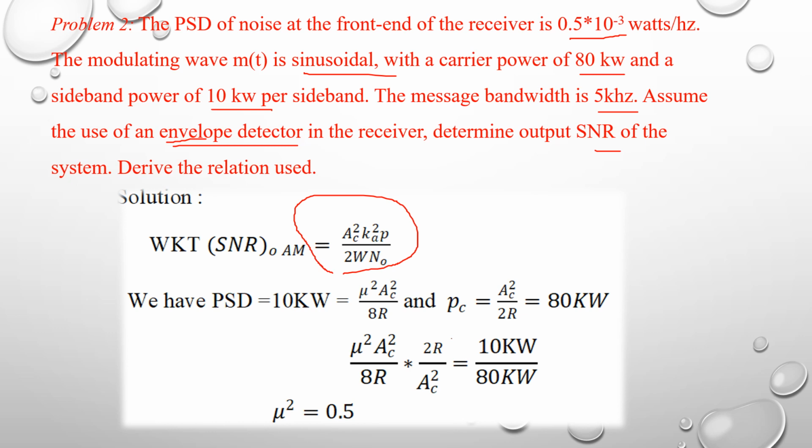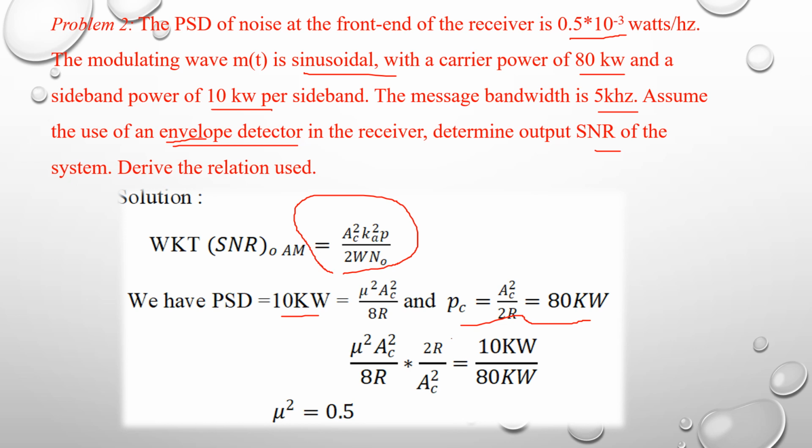They have not given any carrier amplitude and power, so we have to find out the Ac square and P values. We know that the sideband power, whether it's the upper sideband or lower sideband, is equal to 10 kilowatt, which is mu square into Ac square divided by 8R, and the carrier power is equal to 80 kilowatt. So we know that carrier power is equal to Ac square divided by 2R. 10 kilowatts and 80 kilowatts are the given values.